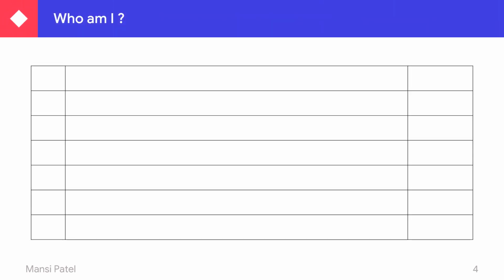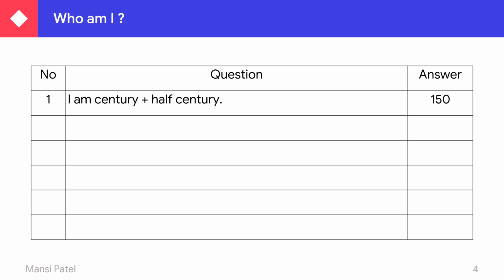Let us solve some puzzles. Who am I? In this, I am giving one table to you, with number, question and then the answer. So your first question is, I am century plus half century. As you know already, what is century and what is half century. A century means 100 runs and half century means 50 runs. So you have to add both numbers. 100 plus 50 is equal to 150.